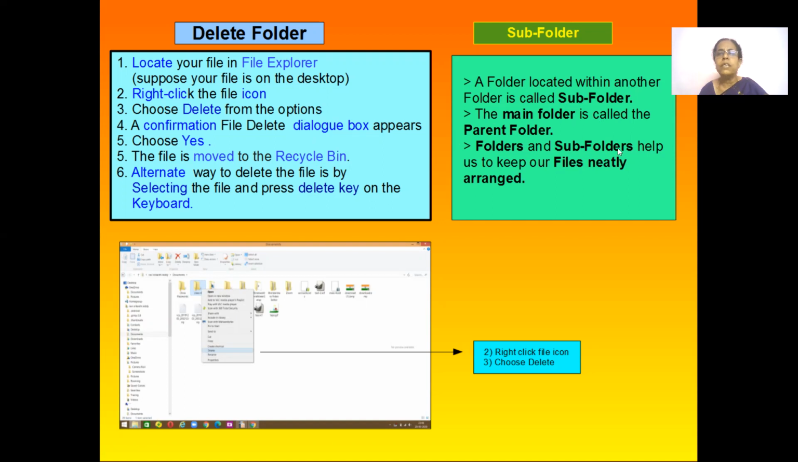Folders and subfolders help us to organize and keep our files neatly arranged. So a folder which is inside another folder is called a subfolder. The main folder is called the parent folder. And folders help us to keep files and all in an organized way.